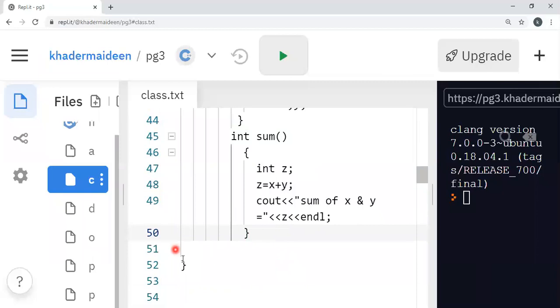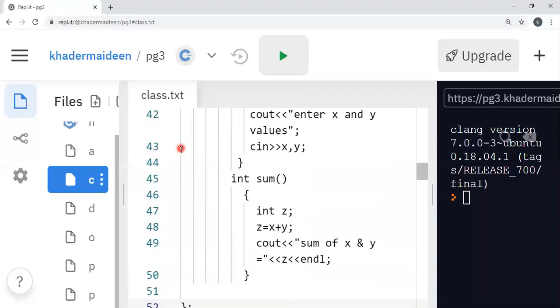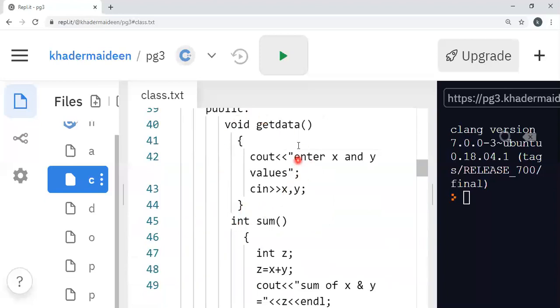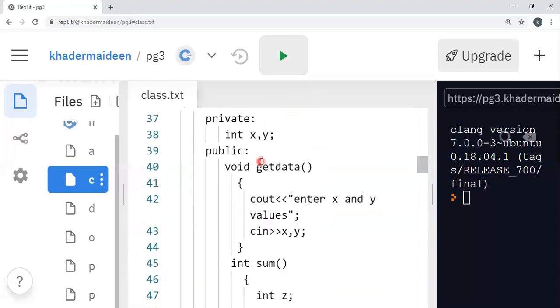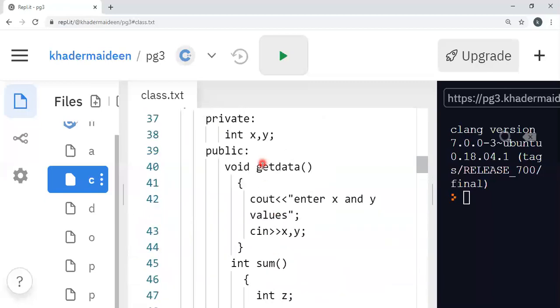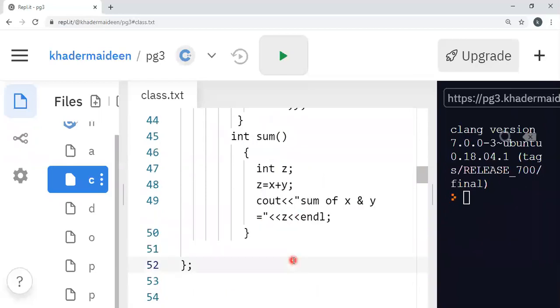That means within the class. The class is terminated with a semicolon. So here the class starts and here the class ends. Then here we define all the member functions within the class itself. So getdata, where we read the values x and y, and another member function sum, which is used to find the sum of the two values, and then we print that one. So this is inside.